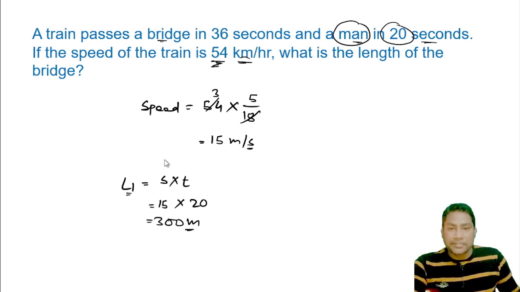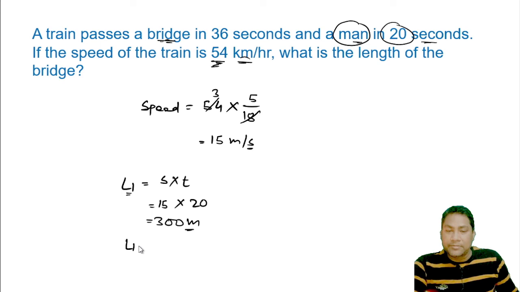Now for the case of the bridge. For the case of the bridge, the distance will be the length of the train plus length of the bridge, and we'll divide it by time, that will be the speed. The speed we have calculated here is 15 meter per second.